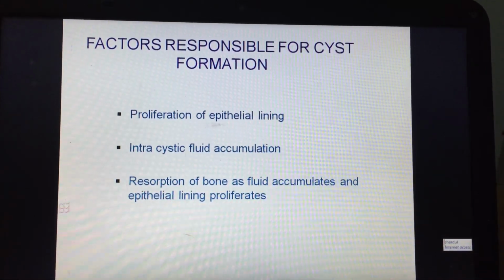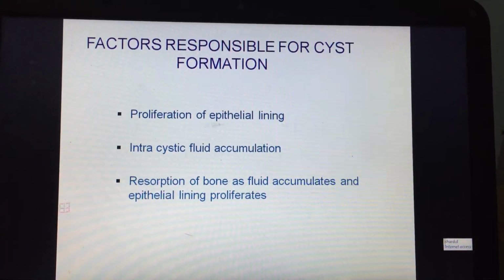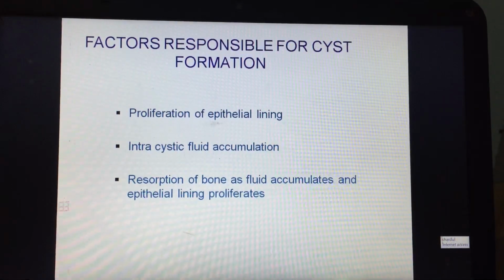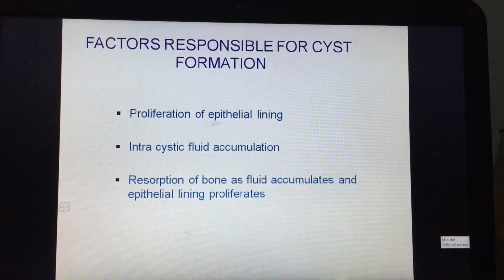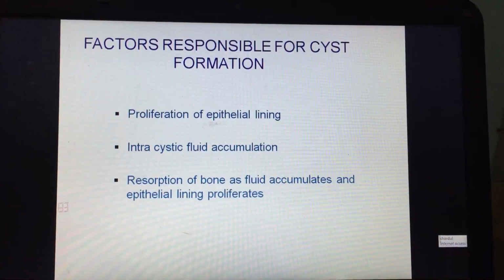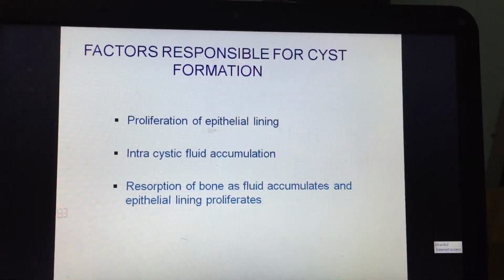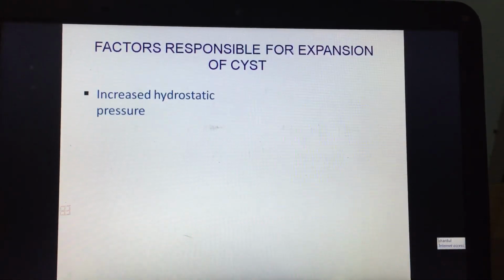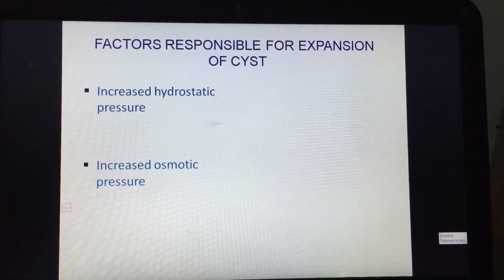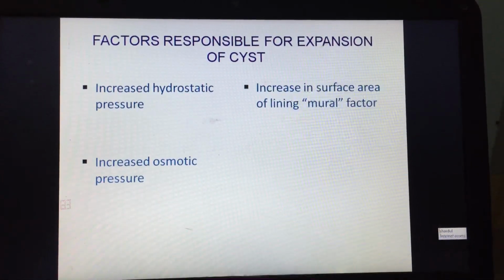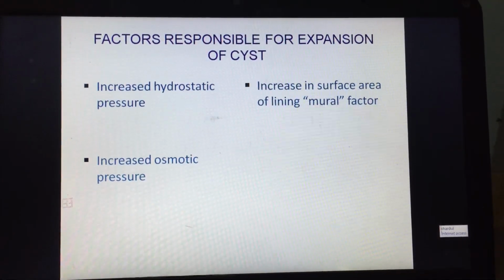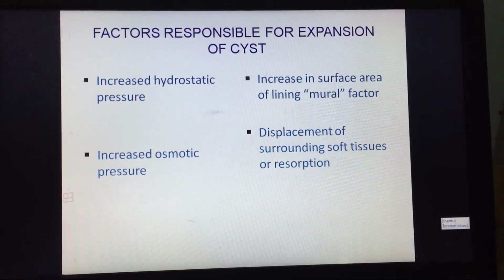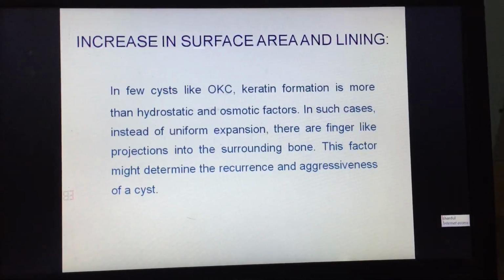Let's briefly recapitulate the factors responsible for cyst formation. First is the proliferation of the epithelial lining, intracystic fluid accumulation, and resorption of bone as fluid accumulates and epithelial lining proliferates. Increased hydrostatic pressure, increased osmotic pressure, increase in the surface area of the lining, that is a mutual factor, and displacement of the surrounding soft tissues or resorption of the bone.